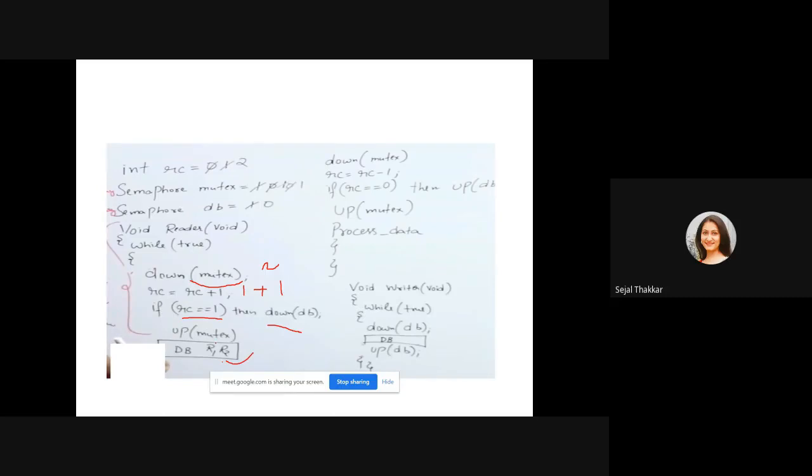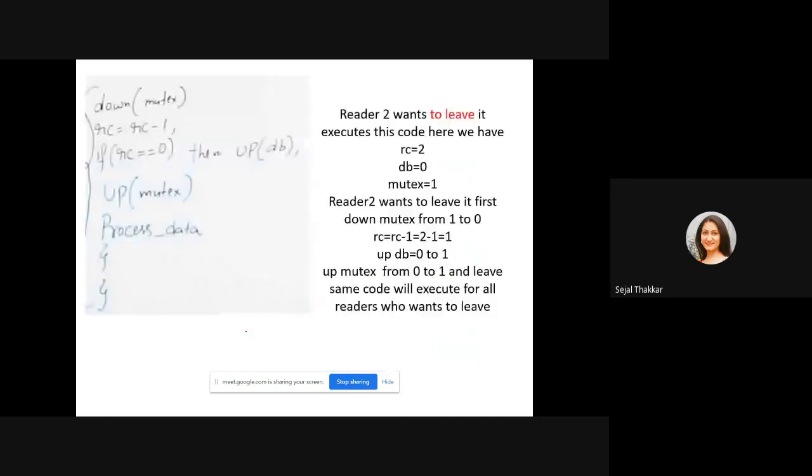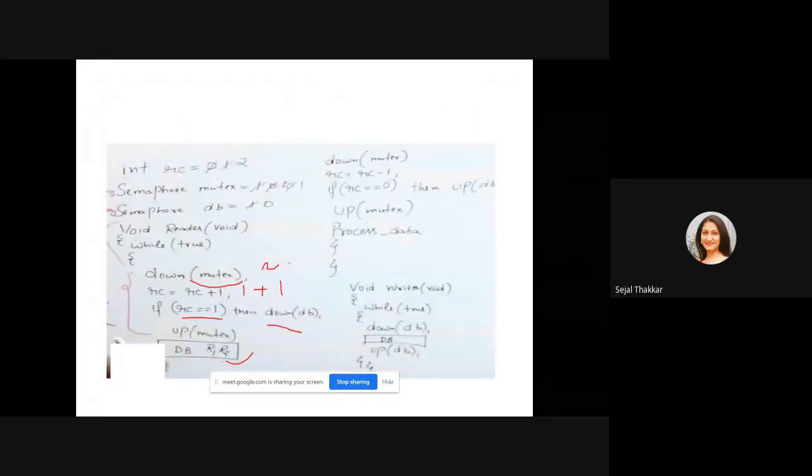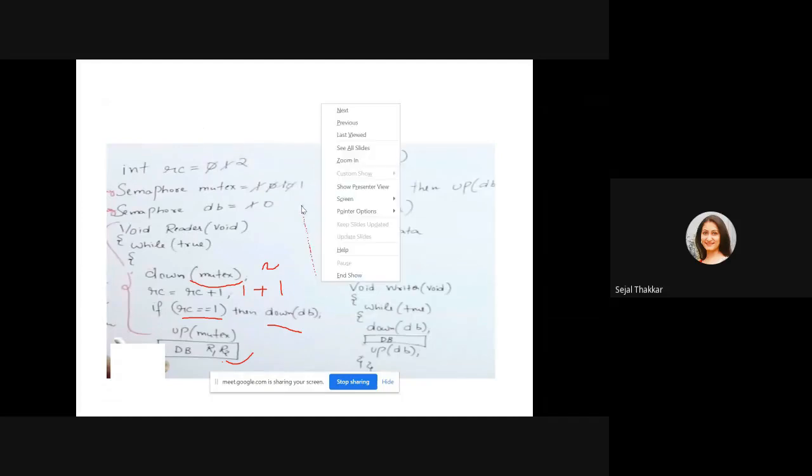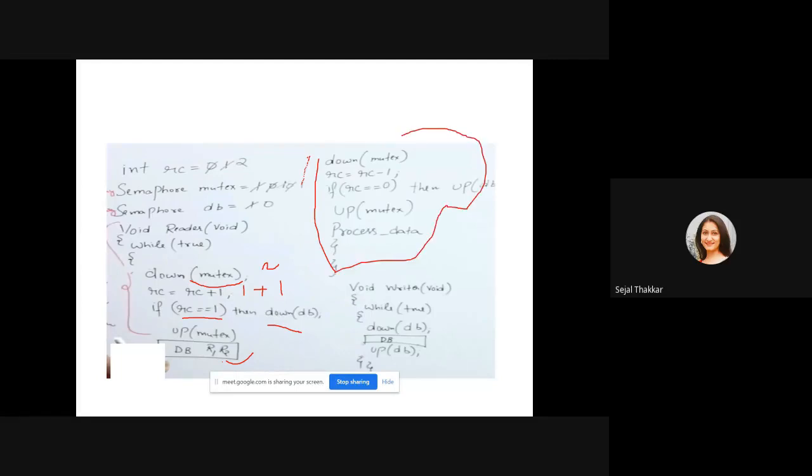Now reader 3 can also come in this way, reader 4 can also come in this way. So any number of readers are allowed to enter into the critical section by executing this code. So more than one reader is allowed. Now if any reader wants to leave, whenever somebody wants to exit from the critical section, it has to execute this code.